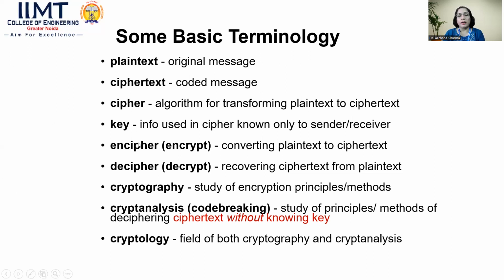And the term encipher, or encryption, means combining the original message with the key sequence of bits and generating the ciphertext. So this is considered encryption, or converting the plain text to the ciphertext.